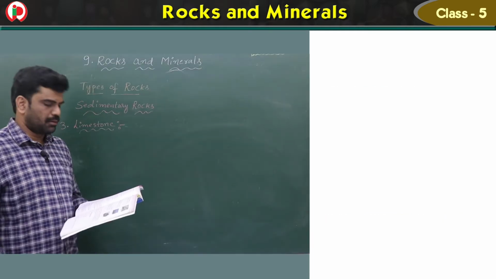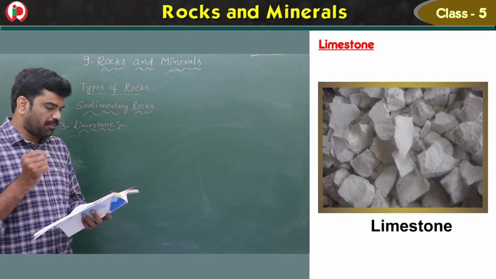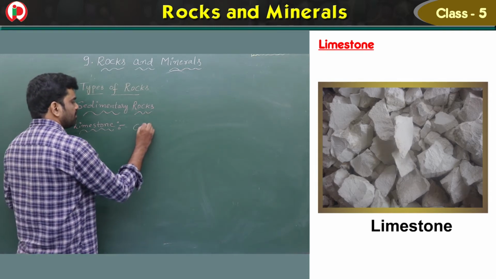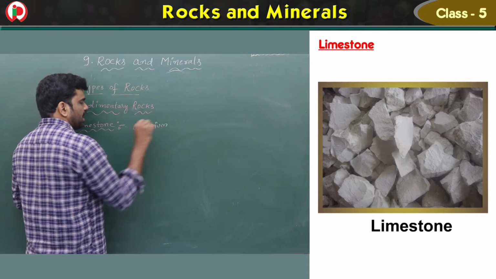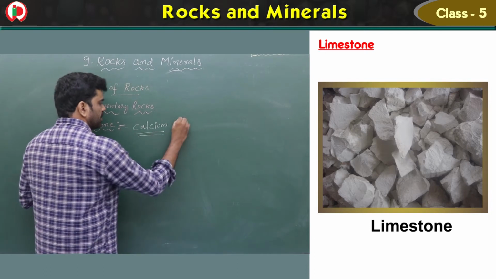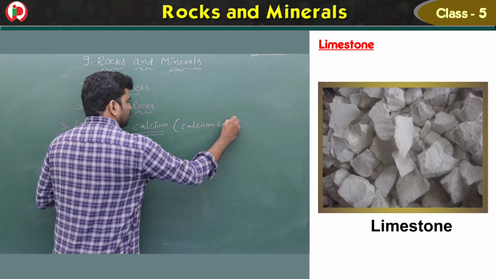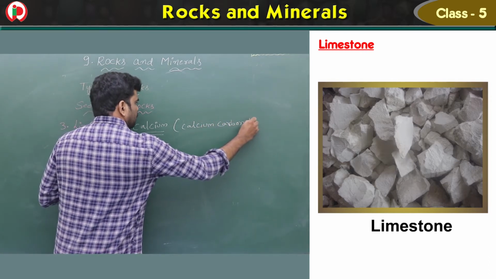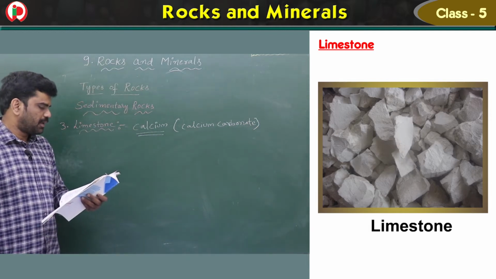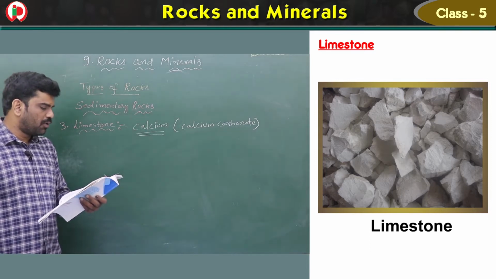Okay. Now see the third one, children, limestone. It is mainly made of minerals of calcium. So children, do you know calcium? Yes. This limestone is mainly made of calcium. Which mineral? Calcium. Simply calcium carbonate. And some of it is formed from seashells, corals and bone of animals.